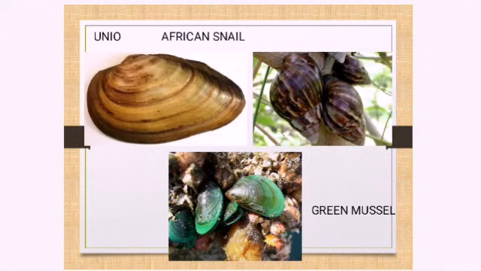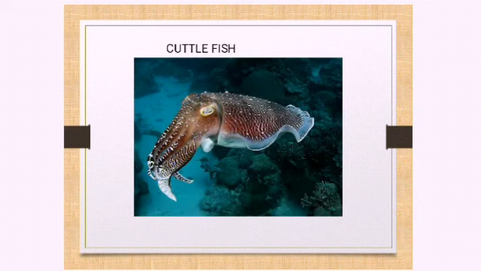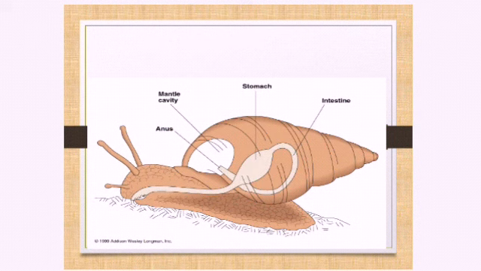Okay, snails and all, these are all octopus. This is a mollusc, cuttlefish. Okay, so these are all what? These are all molluscs, right? Now moving on to the mollusc characteristics.